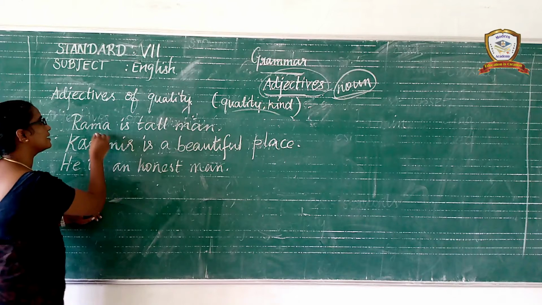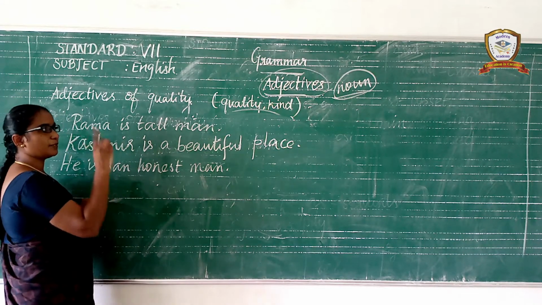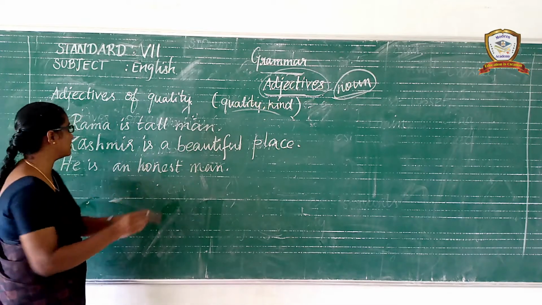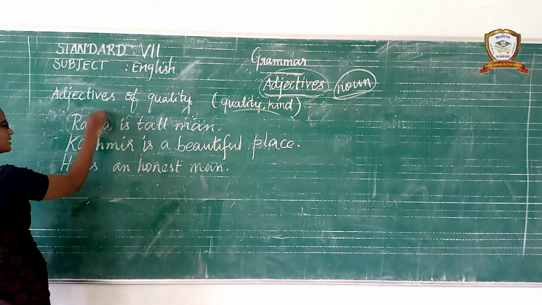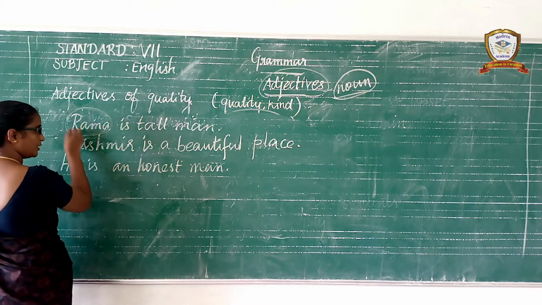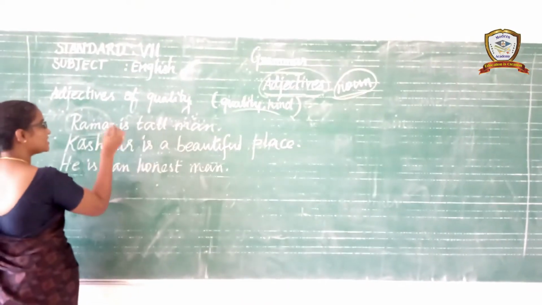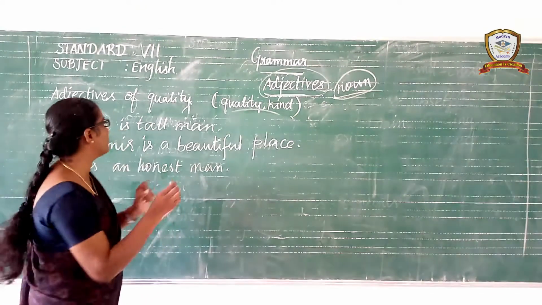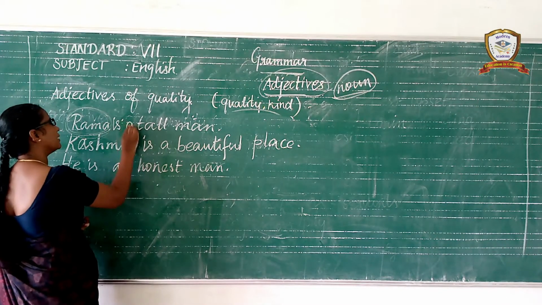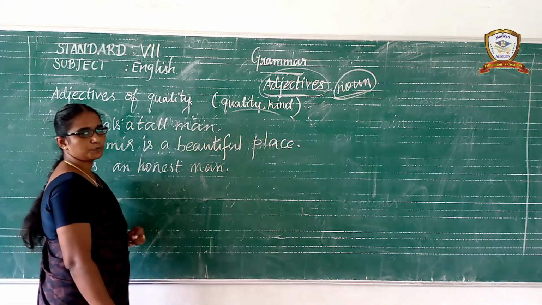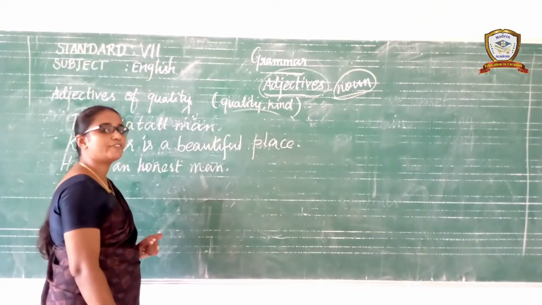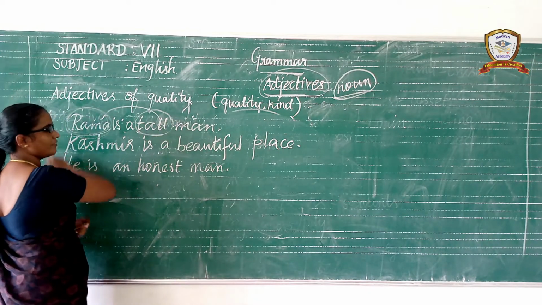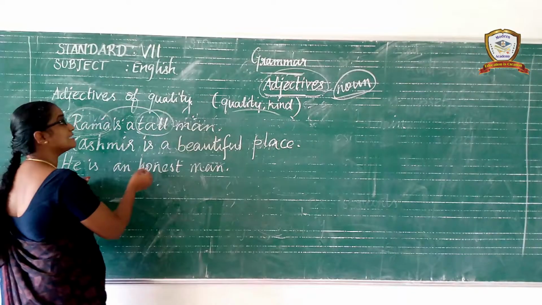See the examples, children. Rama is a tall man. What is meant by adjective? An adjective is a word which qualifies the noun. In this sentence, which word qualifies the noun? Names of persons, things and animals are called nouns. Rama is a tall man. Which word qualifies the noun? Tall. The word tall qualifies the noun, you know. So it is called an adjective of quality.